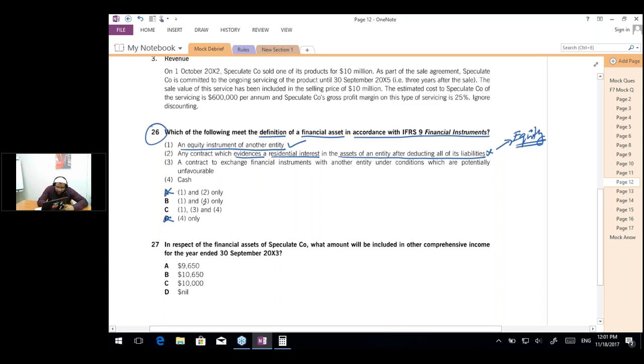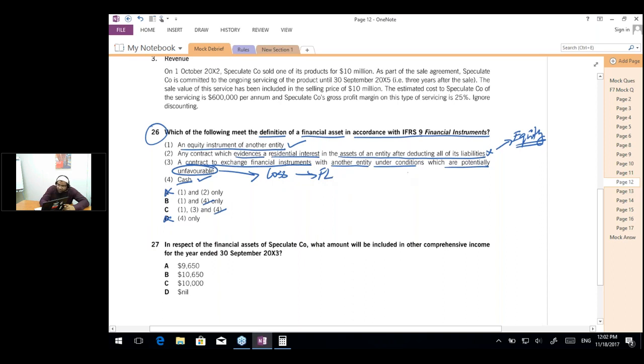So I'm going to say that 4 is always going to be right, which is cash. Yes, cash is a financial asset. So now we have to decide whether point number 3 is a financial asset or not. Point number 3 says that a contract to exchange financial instruments with another entity under conditions which are potentially unfavorable. Unfavorable means a loss, and a loss means a liability, not an asset.